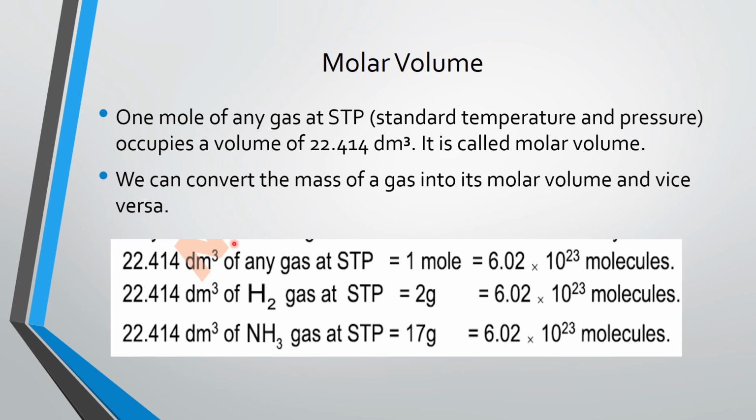Just like you can see here, 22.414 decimeter cube of any gas at standard temperature and pressure is equal to 1 mole of the substance, and 1 mole of the substance contains 6.022 raised to the power 23 particles. And in the same way we consider hydrogen gas. So the volume of this hydrogen gas at standard temperature and pressure will be 22.414 decimeter cube, and this is equal to the mass of 2 grams, and it has the number of molecules 6.02 raised to the power 23.